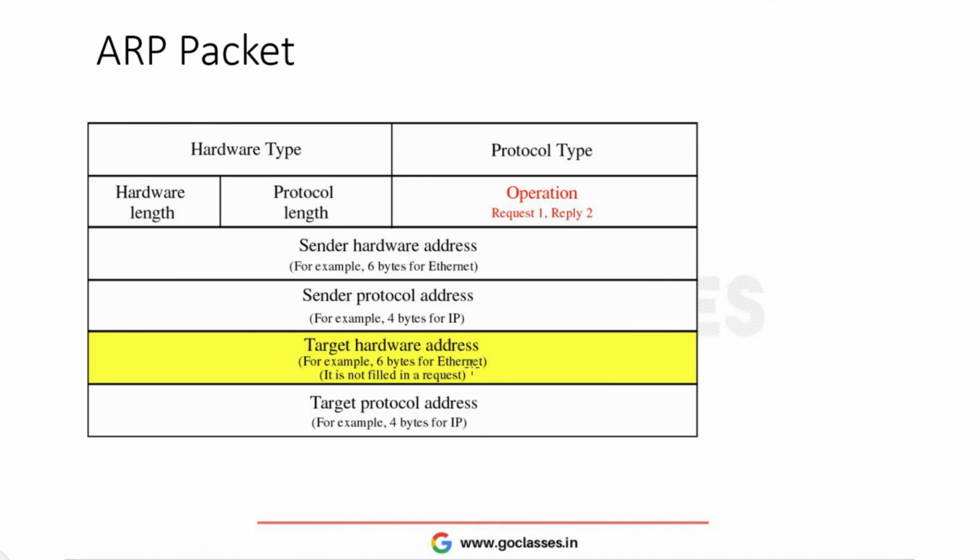And then it will have the target hardware address or target MAC address. Currently it doesn't know the target hardware address, so it will set all zeros here, saying that I do not know the target hardware address. And this is the target protocol address. The only fields we are interested in are maybe the source hardware address and target hardware address. The target hardware address is not filled when it is requesting for the target hardware address, obviously. Then how can it be filled?